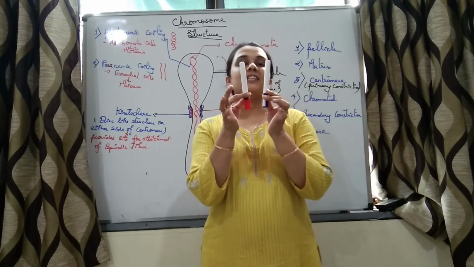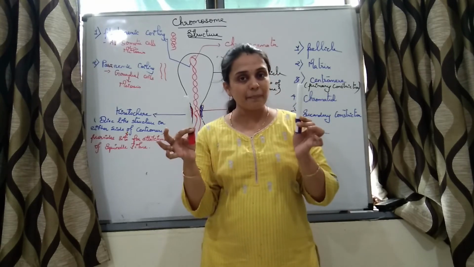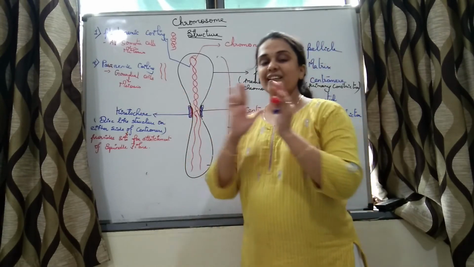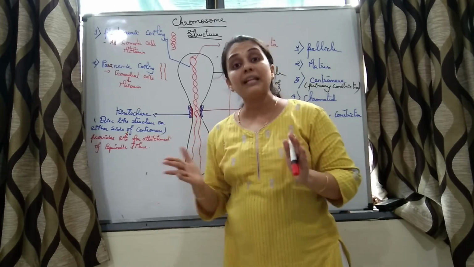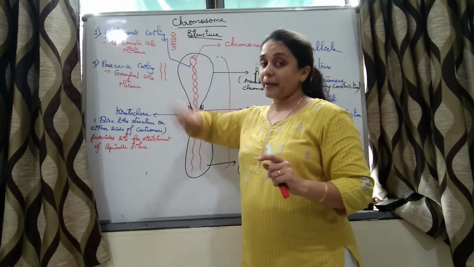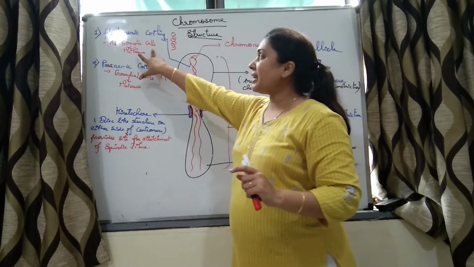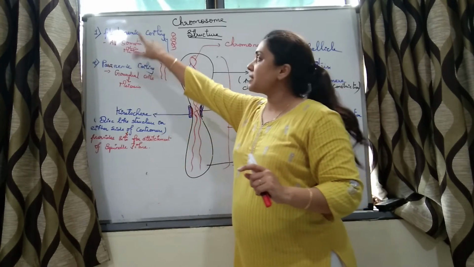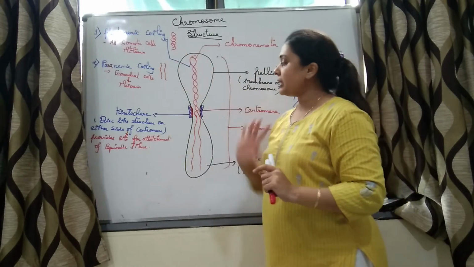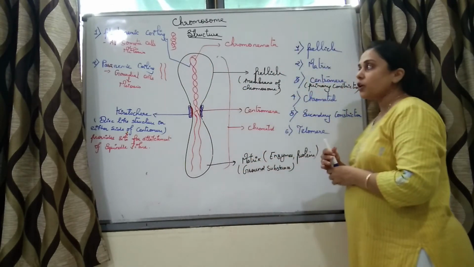No. But if these are parallel, can we separate it? Yes. So during meiosis, there is a need of separation, splitting, and that is why it has paranemic coiling, whereas somatic cells undergo mitosis, and that is why the chromonemata have plectonemic coiling.